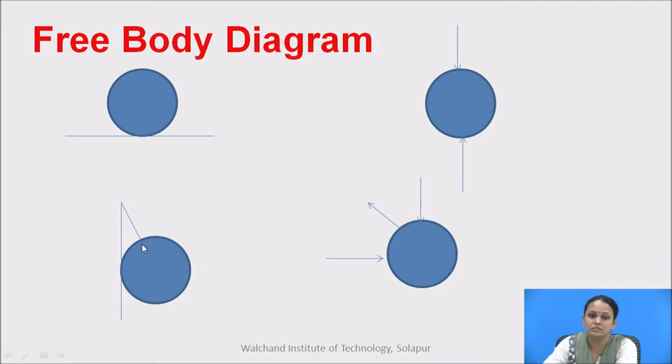Similarly, here this sphere is connected with this vertical wall and this string. So, here the reaction from the vertical wall should be horizontal, and the load of the sphere is acting in the downward direction, and it is connected with this string. So, the tension will be created in this direction. So, it is called the free body diagram. In simple words, the body should be free from all the supports. We have to show only the forces and the reactions acting on the body.